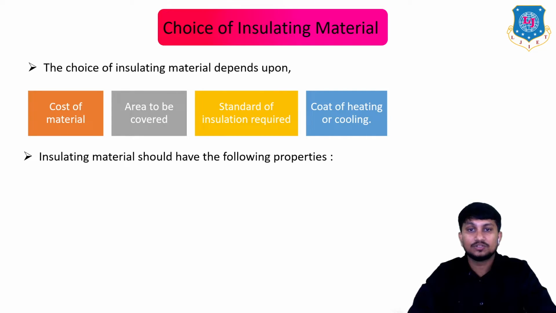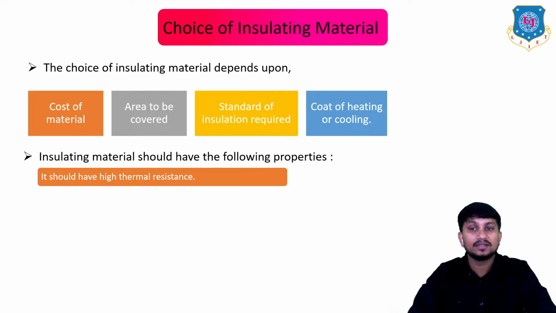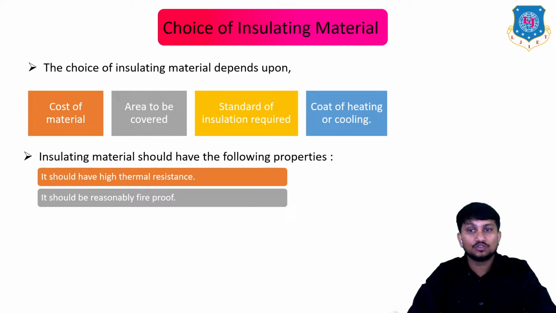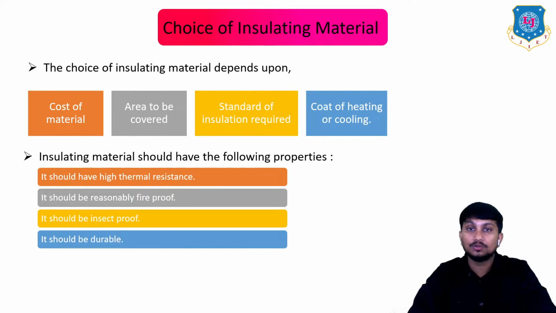Now, insulating material should have the following properties. It should have higher thermal resistance. Next, it should be reasonably fireproof also, because of the higher heat, it cannot be in the fire. It should be insect proof or you can say termite proof. It should be durable or you can say long lasting.